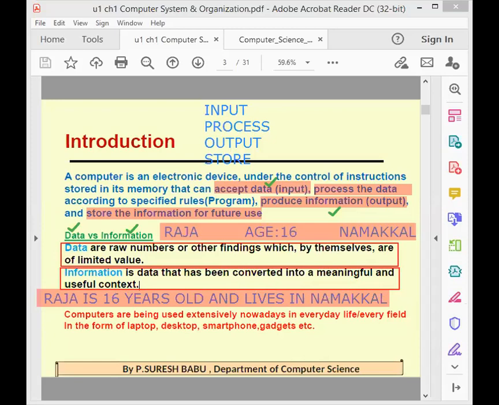You can note it down. In the data, note these three things: Raja, age 16, Namakkal. For information, write this entire example: Raja is 16 years old and lives in Namakkal. You are getting a meaningful sentence, right? This is called information. You can understand the information, but you cannot understand the data, because it is unprocessed data.